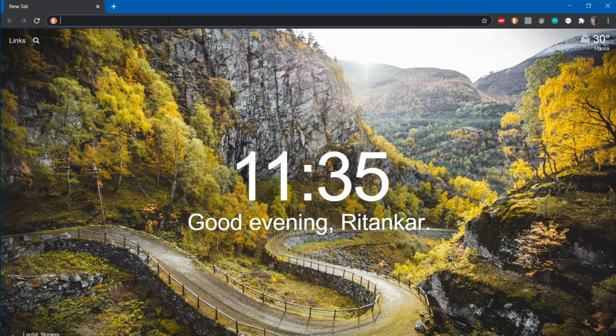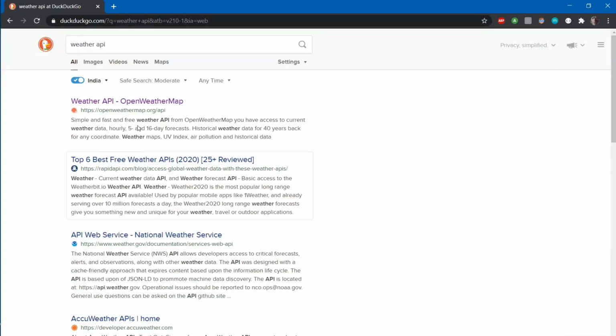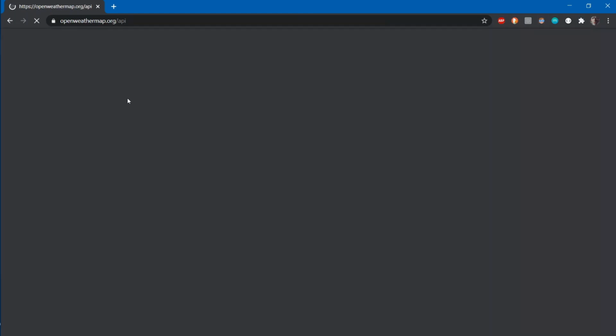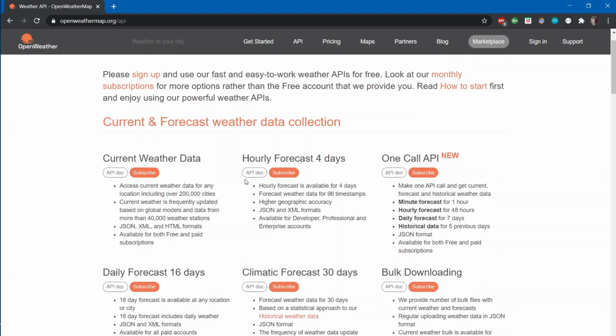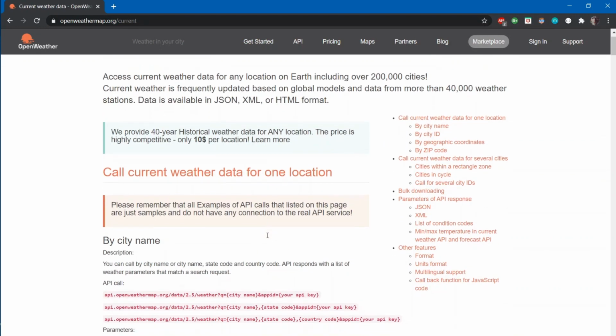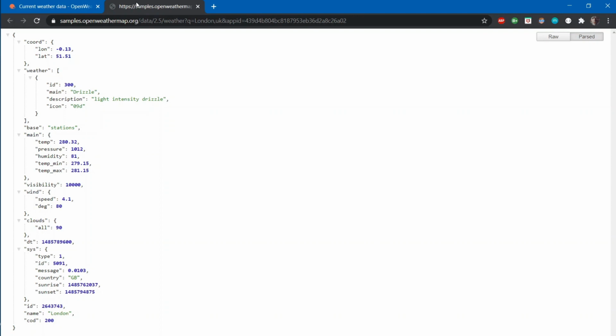So we are in the browser and we are going to search for weather API and we will click on the first result that comes up. Here we can see there are different kinds of APIs this website offers and we will go to the current weather data. We can see how we will make calls to our API. So this is a sample URL and we can see this is the link. If you click it, we can see what data it will return, right?